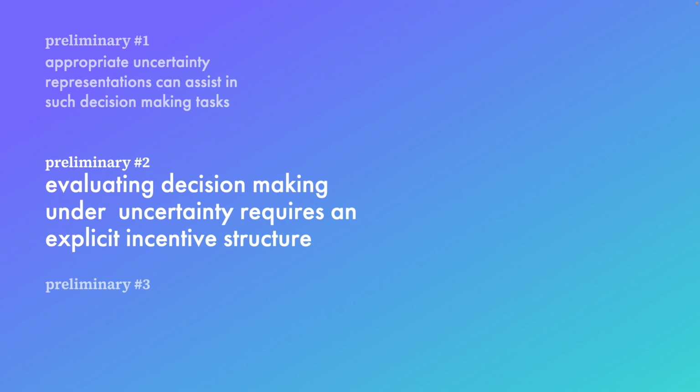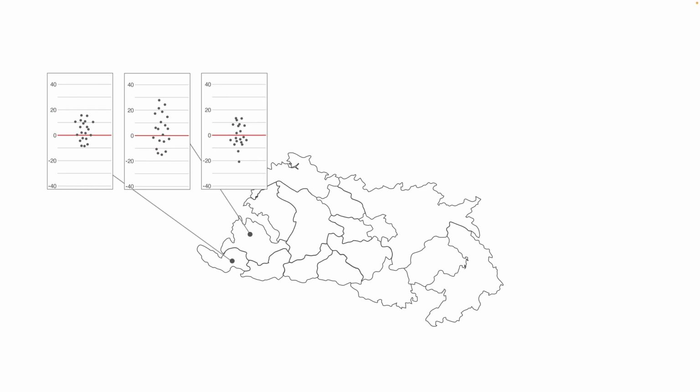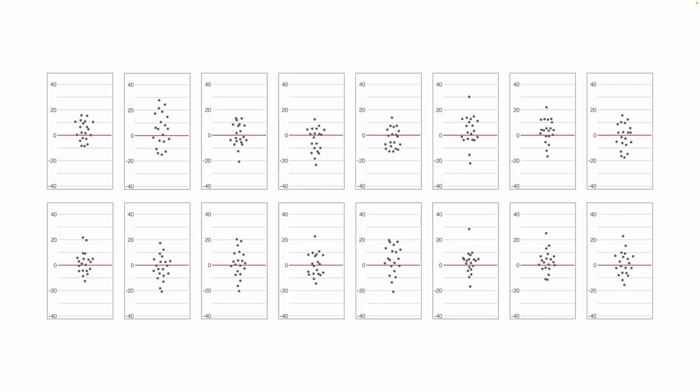Thus, we are ready to establish our second preliminary. In order to determine whether a decision under uncertainty is correct or incorrect, we need an explicit incentive structure. Let us tuck this preliminary away and return to the company which operates stores in 16 different regions. Now, what if I ask you whether the stores are profitable or not in a second region? How about for each of the other 14 regions?